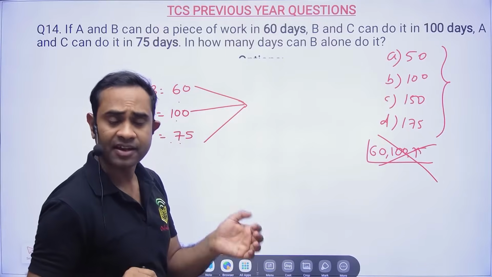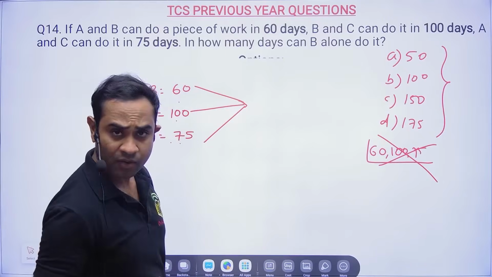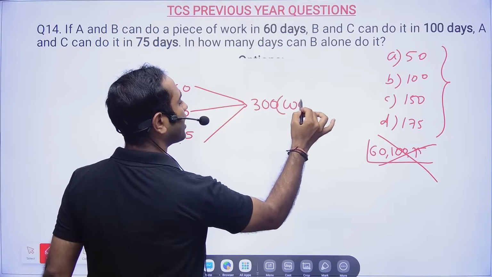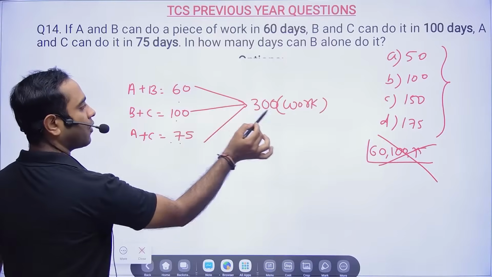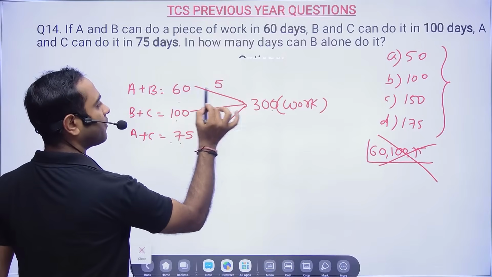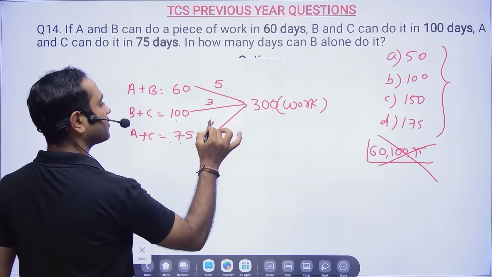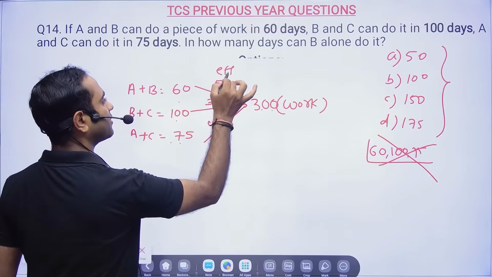I can take 600. I can take 1500. Anything I can take. If you take a smaller value, your calculation will be less. 300 works. Now 300 by 60, that is 5 times. 300 by 100, 3 times. 300 by 75, 4 times. And that becomes my efficiency.